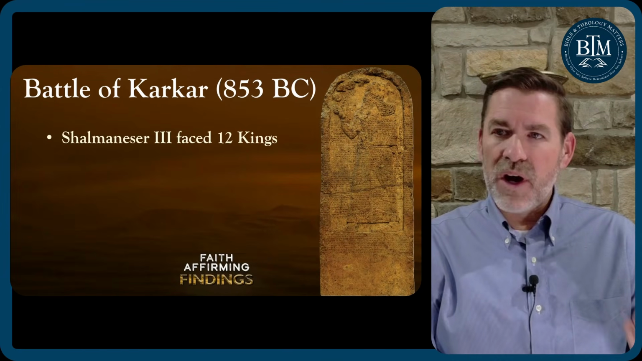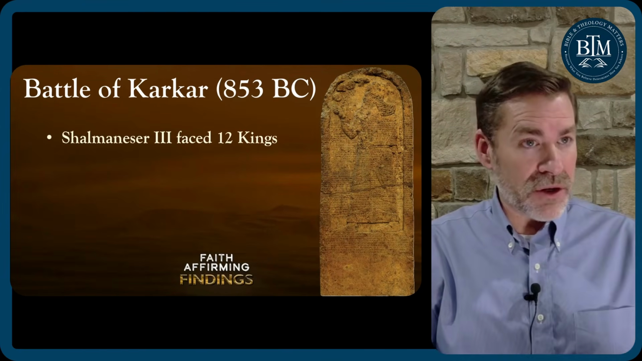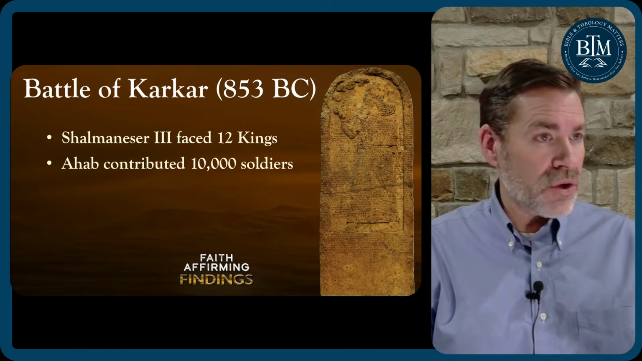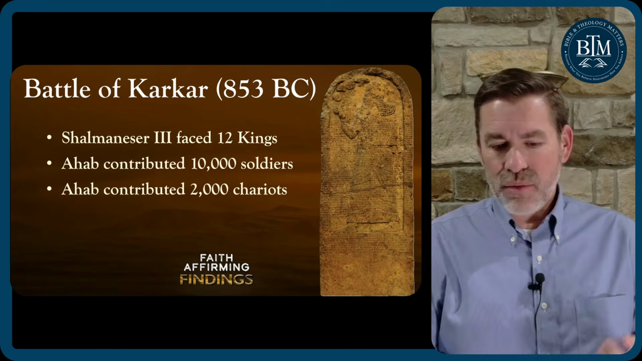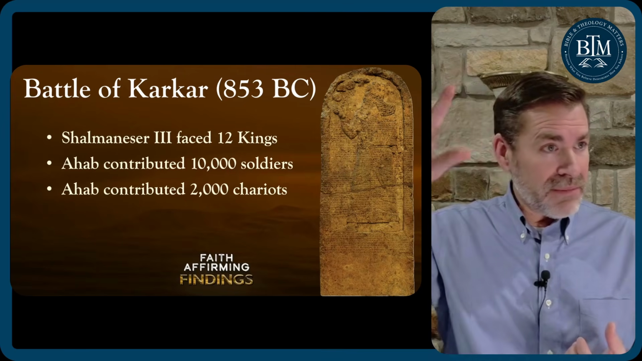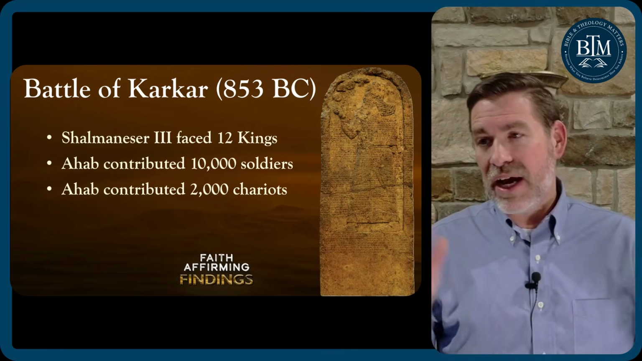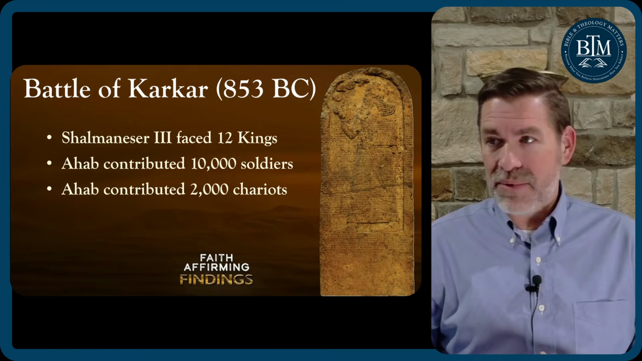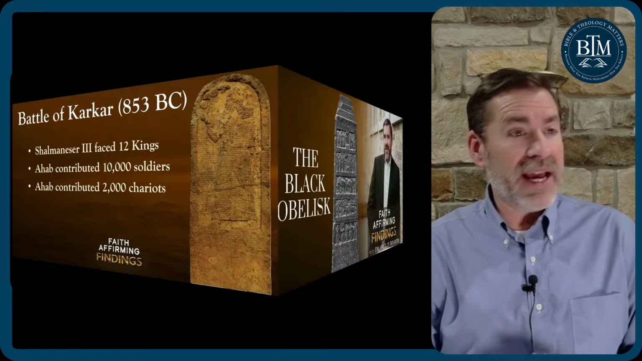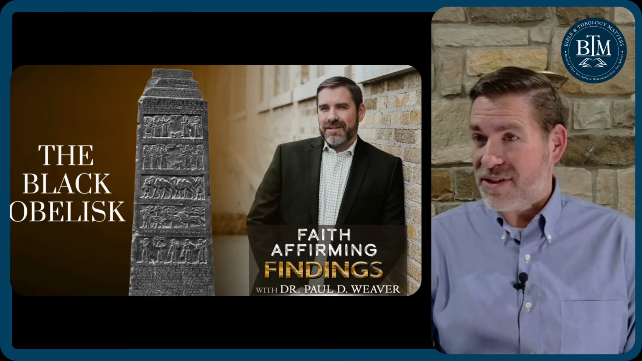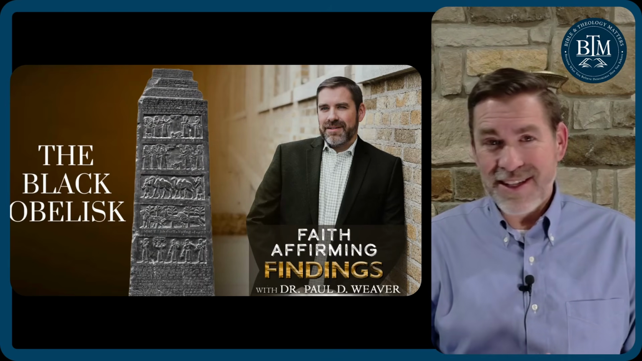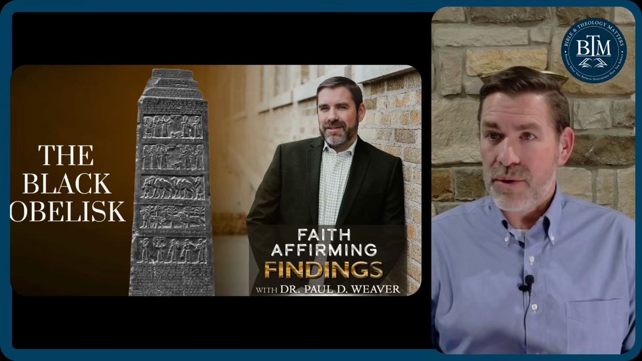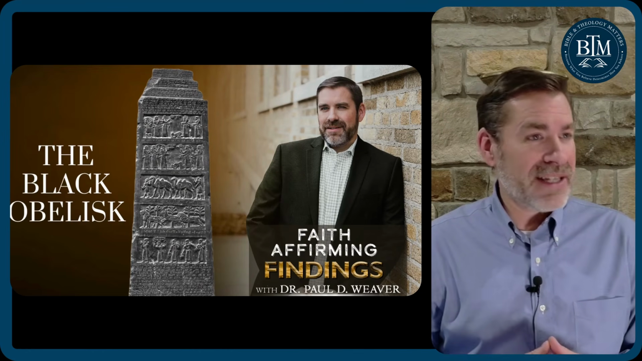And 12 kings faced Shalmaneser III, and Ahab was one of those. And he contributed over 10,000 soldiers and 2,000 chariots. Well, that was the height of Israel, 10 northern tribes. It was a time of affluence for the kingdom, for the north, and Ahab was a powerful king. Well, now, today, we're going to talk about the Black Obelisk. Only about 12 years later, the kingdom's no longer strong. And we're going to talk about Jehu, who is depicted on this obelisk.